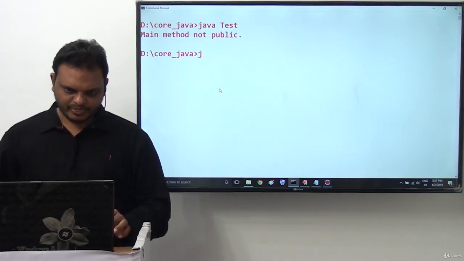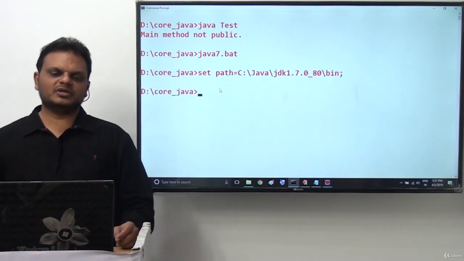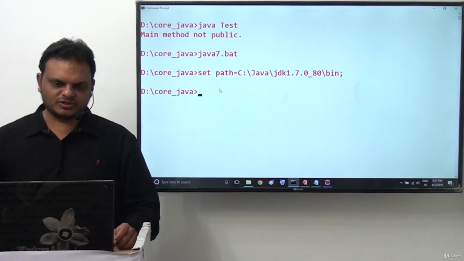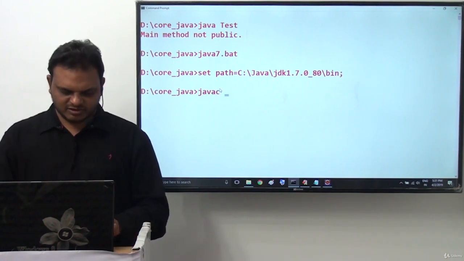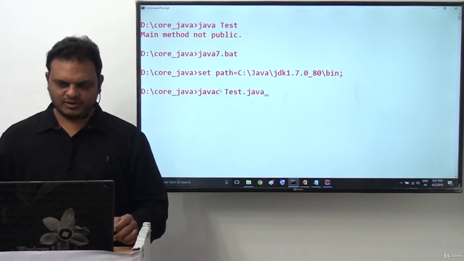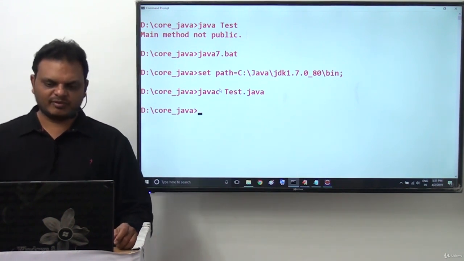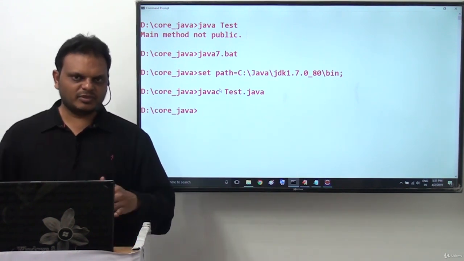It's okay. Now here we want to go for Java 7 version directly. In Java 7 version, what is going on? javac test.java. Just we compile this now. No compilation error is available.